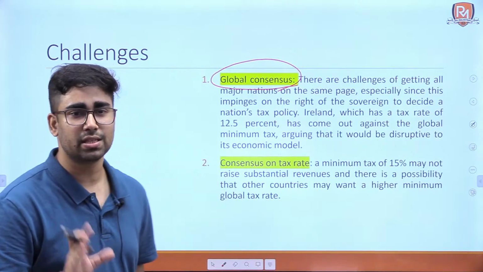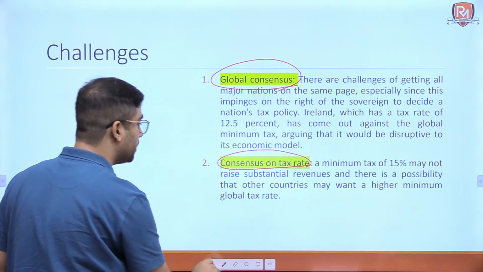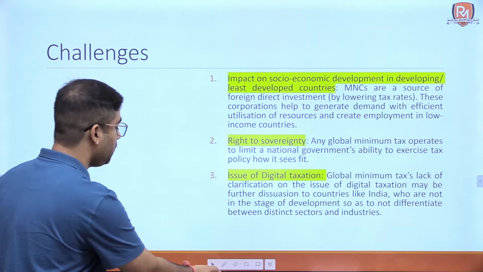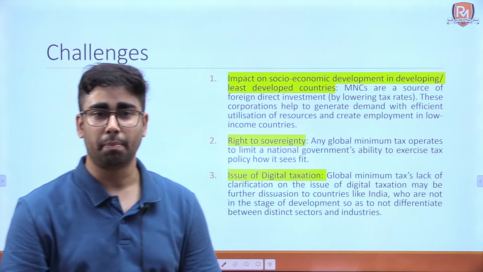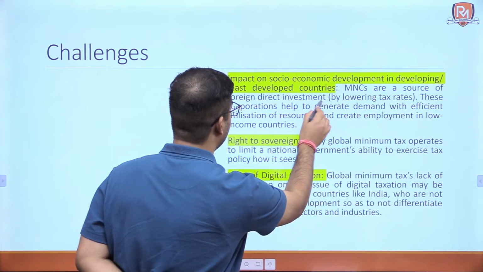So global consensus is needed. Consensus on taxation rate, again whether it should be 15% or how much it should be. Okay, impact on socio-economic development in developing and least developed countries. Okay, MNCs are a source of foreign direct investment.